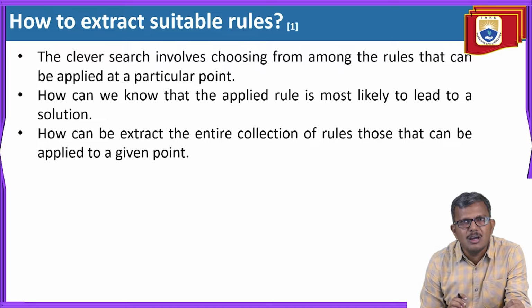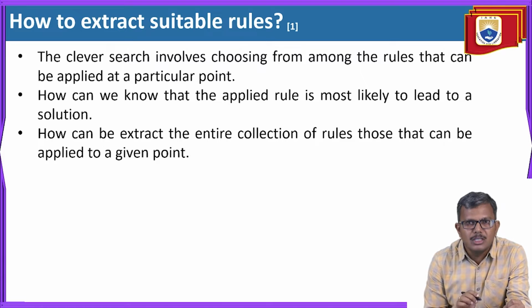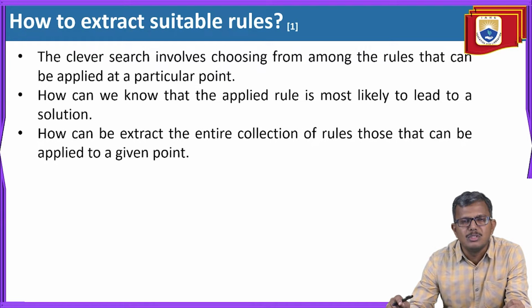Now the biggest question that comes is how to extract suitable rules. Why? Because the count of rules is not limited. We cannot say that there are only 1 to 10 rules or 1 to 100 rules. There may be some 1,000 rules. When 1,000 rules are there, our other primary responsibility is deciding which rule is applicable to our search process. That is also very important. So the main question is how to extract, how to identify a suitable rule for our particular state from the given list of rules.